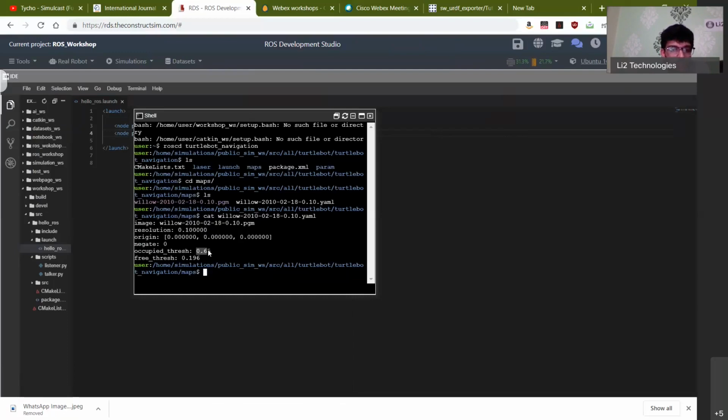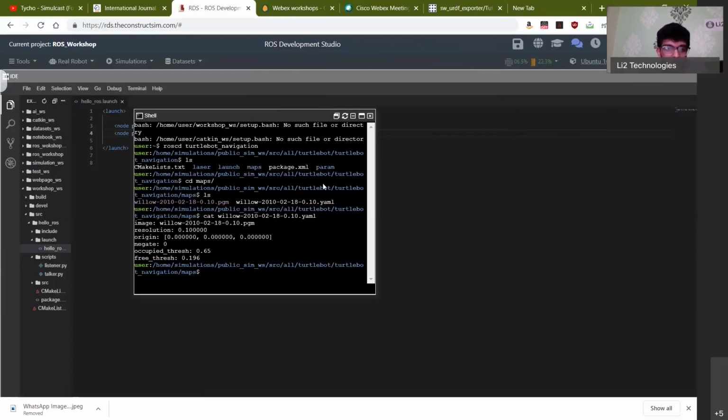And then you have another one called an occupancy threshold. And then you have another parameter here called free threshold. Now, what does this mean? So, occupancy threshold and free threshold. When you have a lidar or you have a 3D camera, you need to know if there is an obstacle occupying a particular point in space or not. So if you imagine that your entire space is divided into grids, and a particular object lies, say, 65% into that grid, then it will map that particular grid as being occupied.